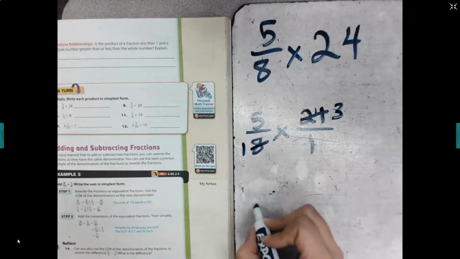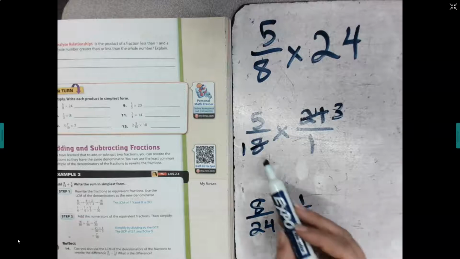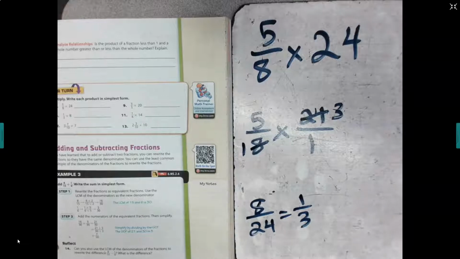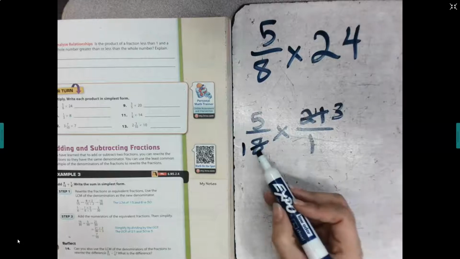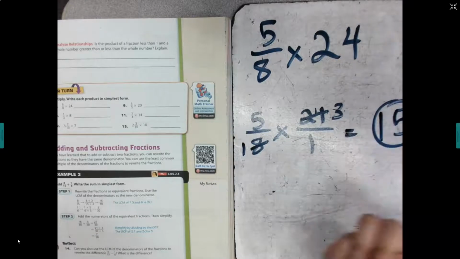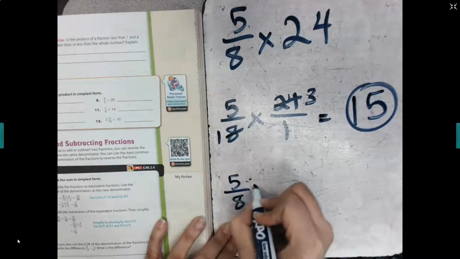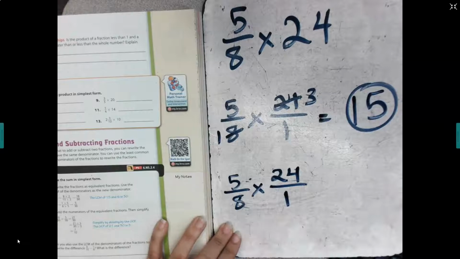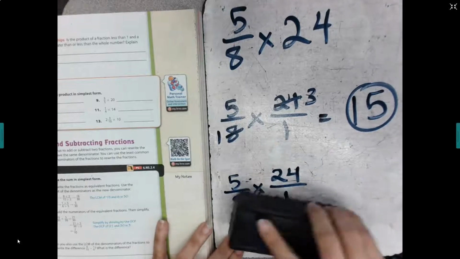All right, so again, when I'm cross-canceling, I'm thinking about this. Can I get both of these numbers smaller by dividing them by the same number? In this case, I used the greatest common factor, which is 8. I divided this by 8, I divided this by 8. Then I end up with 15 as my answer. If you do not cross-cancel ahead of time, then you will need to do 5 times 24, and then all of that will be divided by 8, which is more complicated than just starting with this.